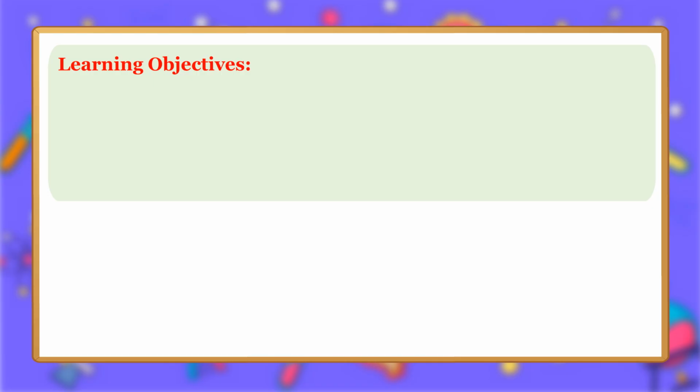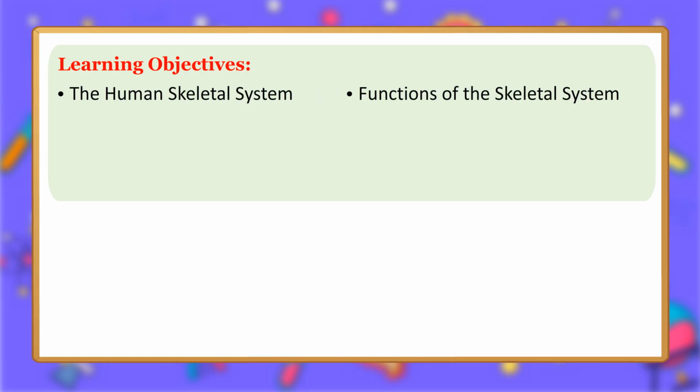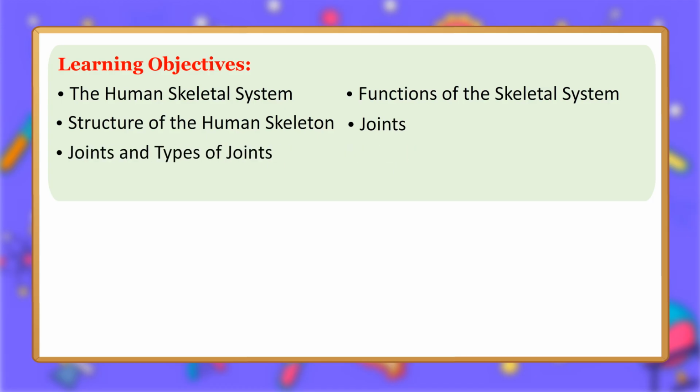Body movements. Learning objectives: the human skeletal system, functions of the skeletal system, structure of the human skeleton, joints and types of joints, muscular system, locomotion in animals.